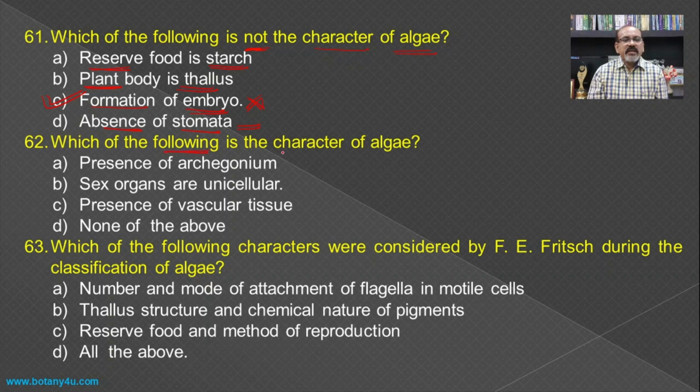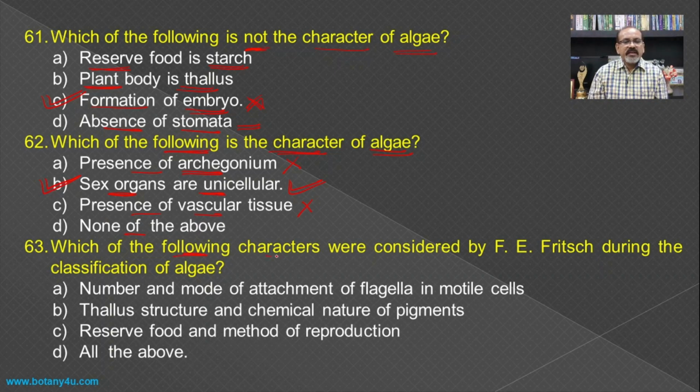Then which of the following is the character of algae? Presence of archegonium, sex organs are unicellular, presence of vascular tissue, and none of the above. Archegonia are not present in the algae. Sex organs are unicellular, which is a characteristic feature of the algae. The presence of vascular bundle is also wrong, because the vascular tissues, phloem and xylem, are completely absent in the algae and the bryophytes also, and hence sex organs are unicellular becomes the answer for this question.